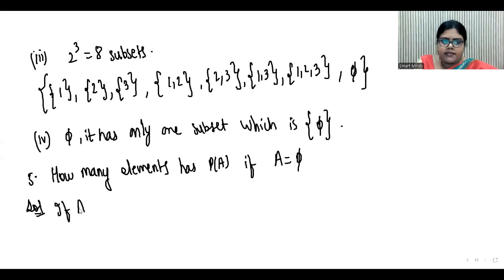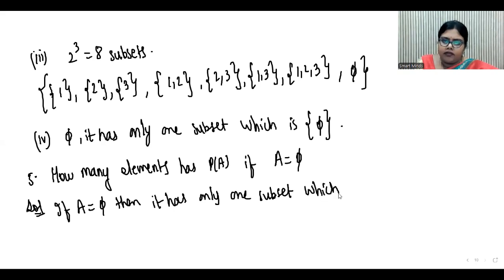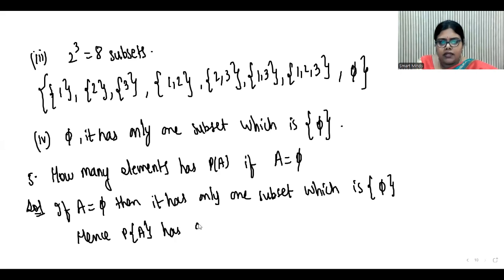If A is equal to the null set, then it has only one subset. What is that subset? Within the set we can write the null set. Hence, P(A) has only one element.